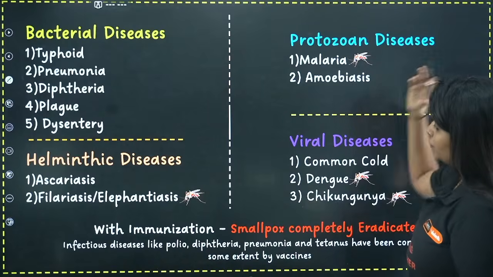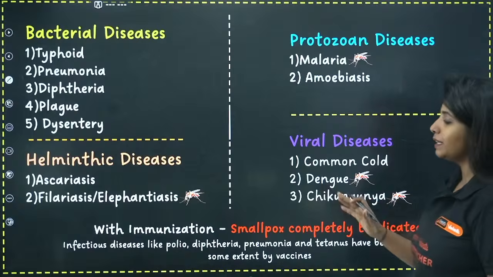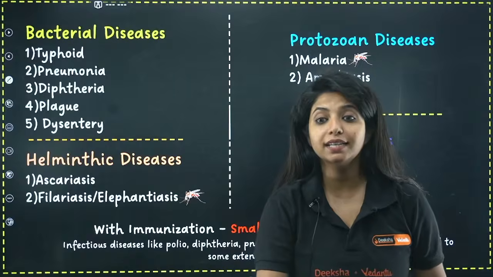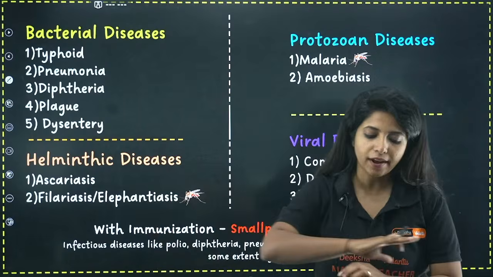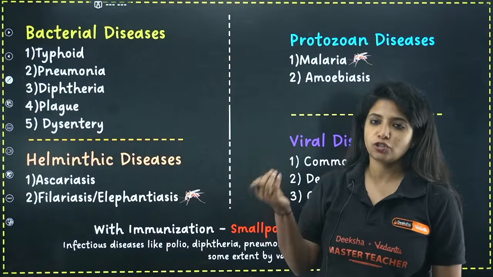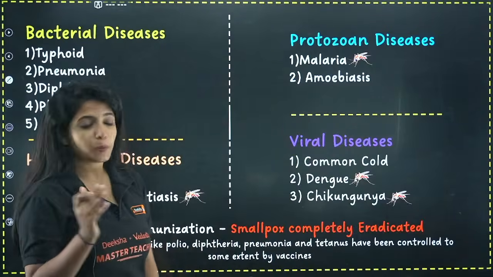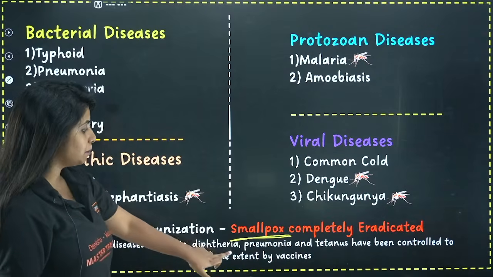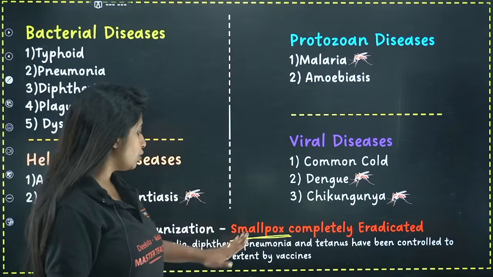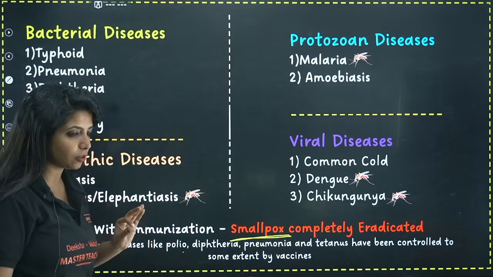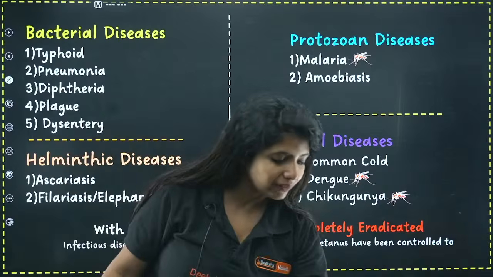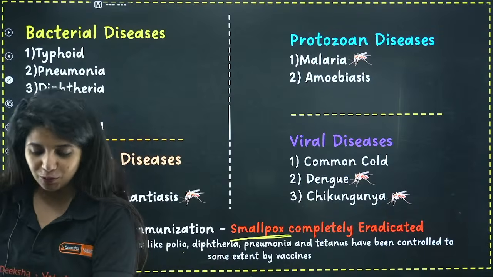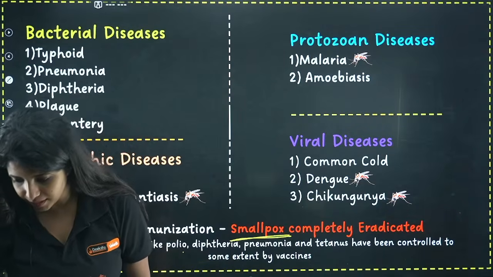Now, with immunization, smallpox was completely eradicated. This is also given in the NCERT, so please understand, if you are asked what disease was completely eradicated, swept off after the immunization process, that is smallpox. Smallpox is completely eradicated. Infectious diseases like polio, diphtheria, pneumonia and tetanus have been controlled to some extent by vaccines. Remember that also. So this time we can see a very different trend, each and every part of your NCERT is being asked in PU2 also. So be very sure about this.